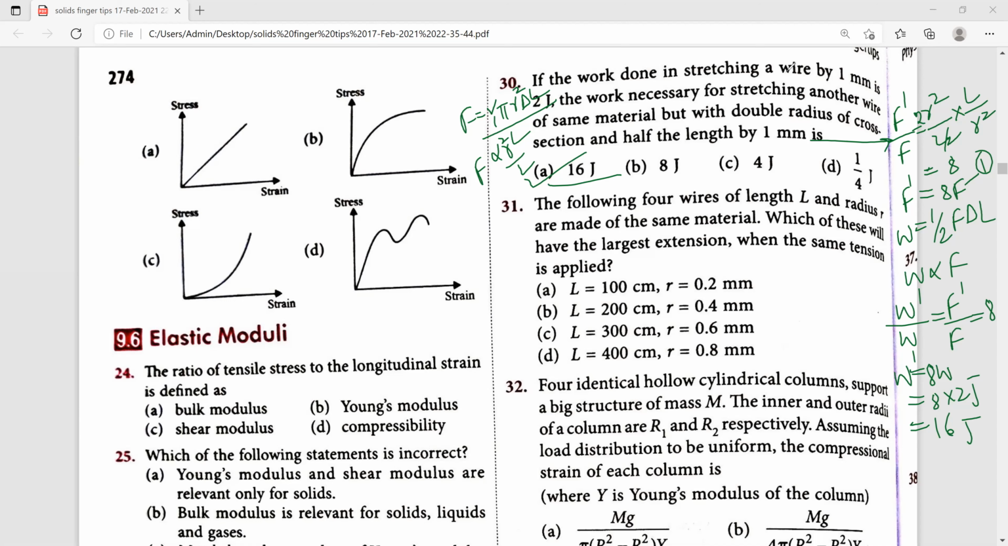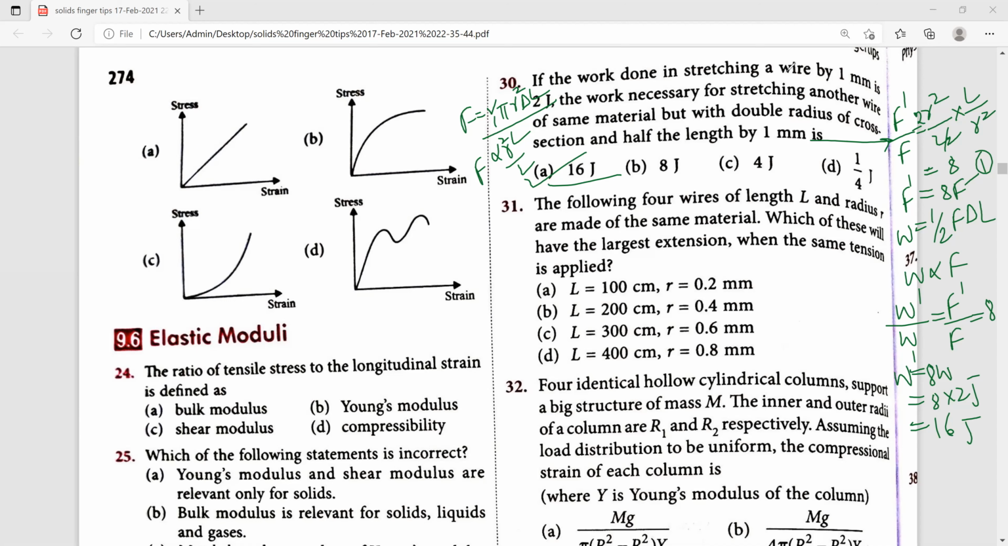Next, 32. 4 identical hollow cylinder columns support a big structure of mass M. The inner and outer radii of the column are R1 and R2 respectively. Assuming load distribution to be uniform, the compressional strain of each column is. Find out which equation comes.